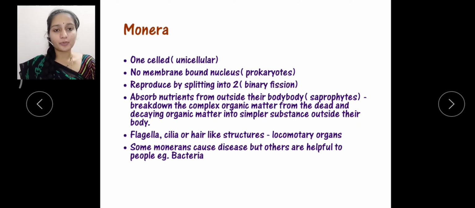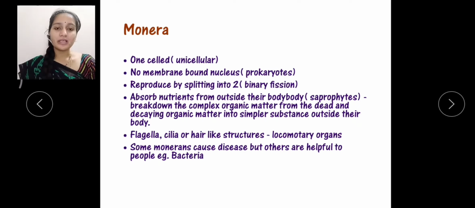We call that process of reproduction binary fission, which can be seen in organisms such as paramecium, amoeba and euglena. The mode of nutrition is saprophytic. What is meant by saprophytic nutrition? These organisms are called saprophytes because they absorb nutrients from outside their body.